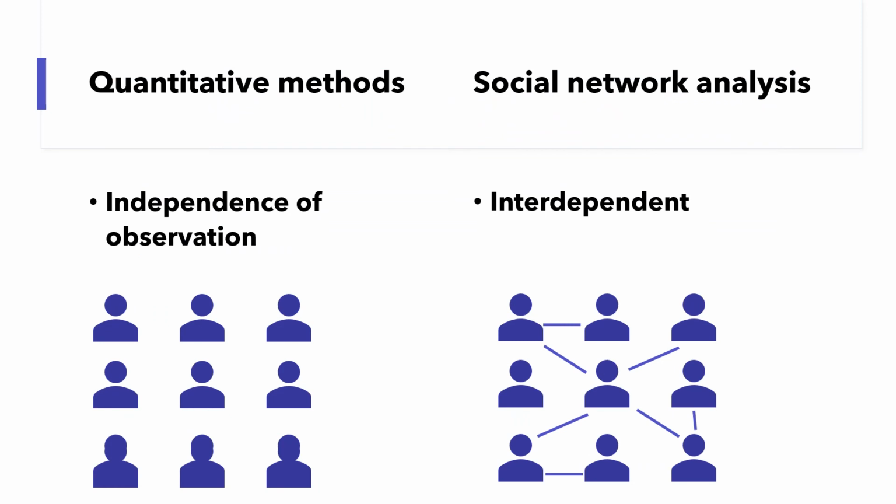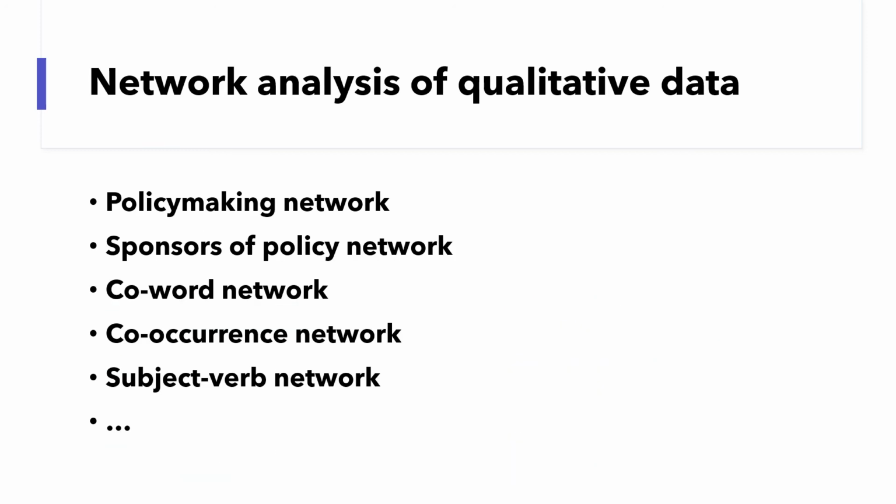Some people may ask, what's the difference between quantitative research methods and social network analysis? One fundamental difference is that quantitative methods assume independence of observation, that is, each individual is independent. But the fundamental assumption of social network analysis is interdependence. So the analytical techniques of social network analysis are different from quantitative methods. Moreover, network analysis can be used to analyze qualitative data.